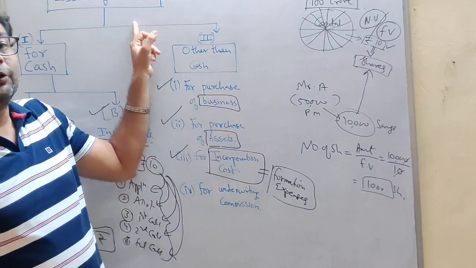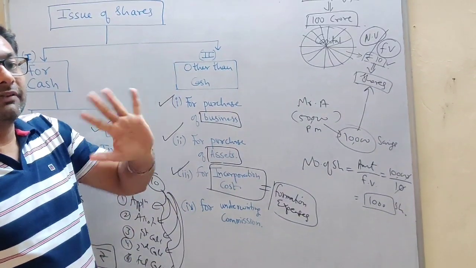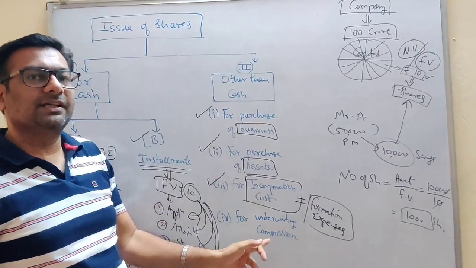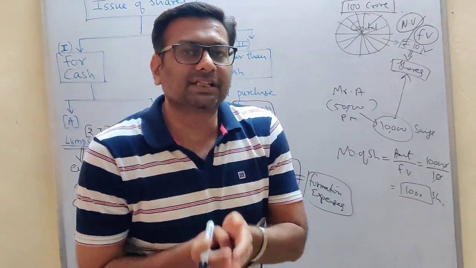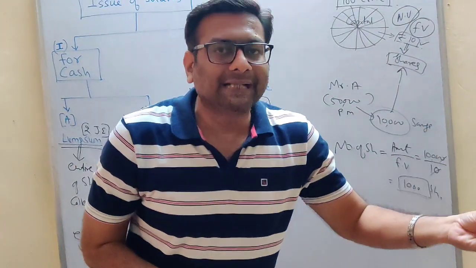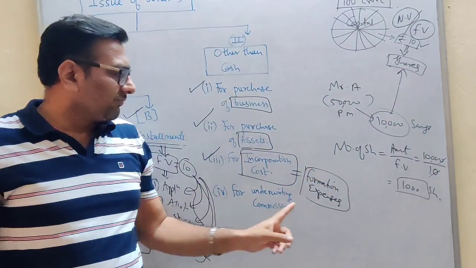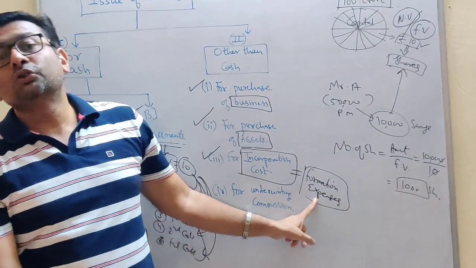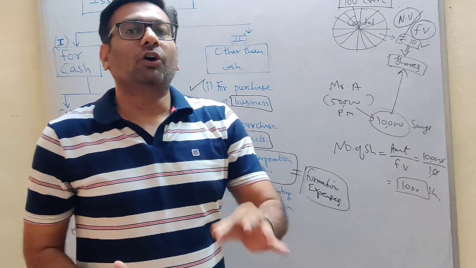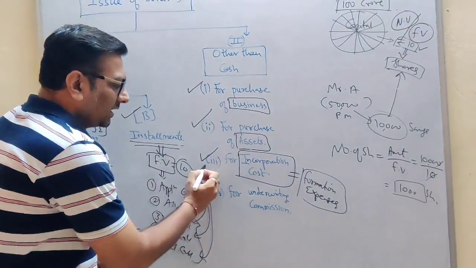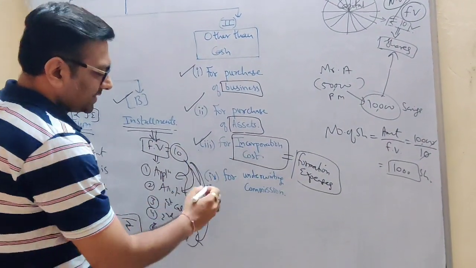How is the company planning to give this 90 lakhs? Not in the form of cash but by giving shares. So what is the transaction here in this example, students? The company is repaying the formation expenses to the promoter in the form of shares. So this is your third case, incorporation cost.